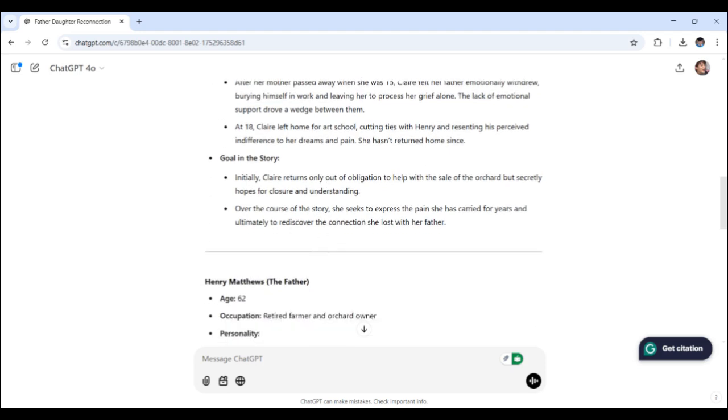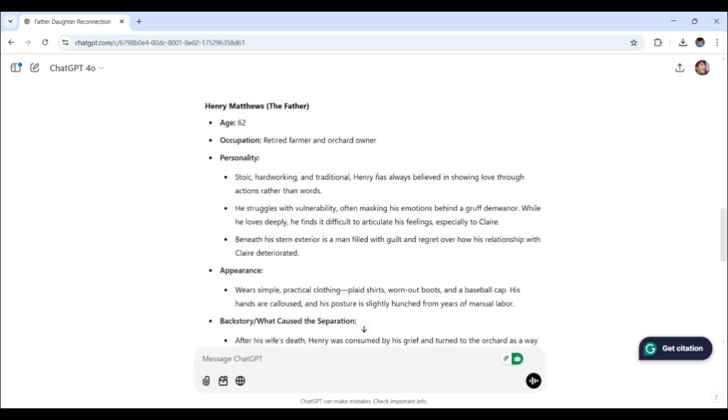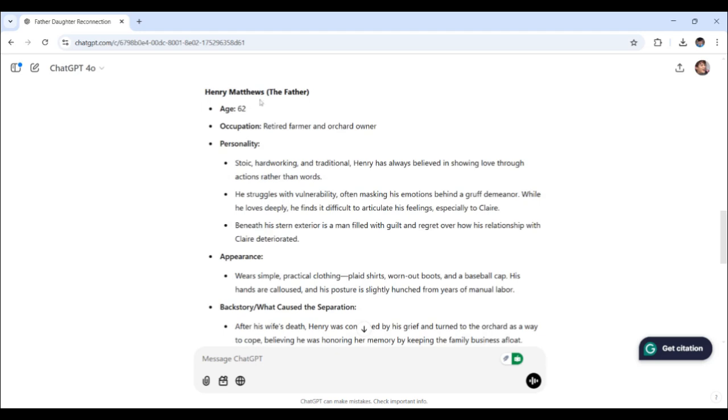Goal in the story: initially, Claire returns only out of obligation to help with the sale of the orchard, but secretly hopes for closure and understanding. Over the course of the story, she seeks to express the pain she has carried for years and ultimately to rediscover the connection she lost with her father. And then let's go to Henry Matthews' profile.